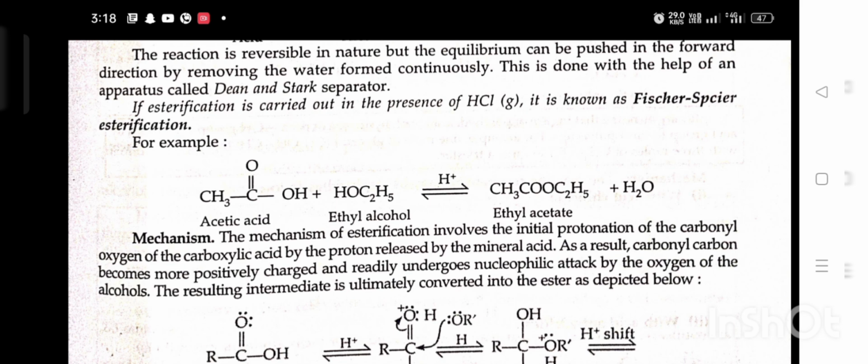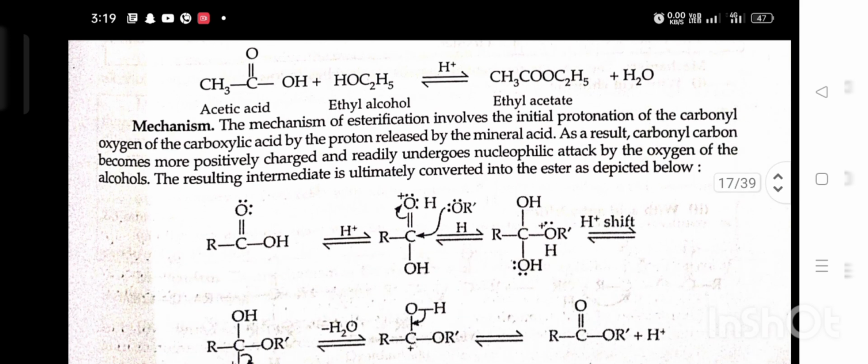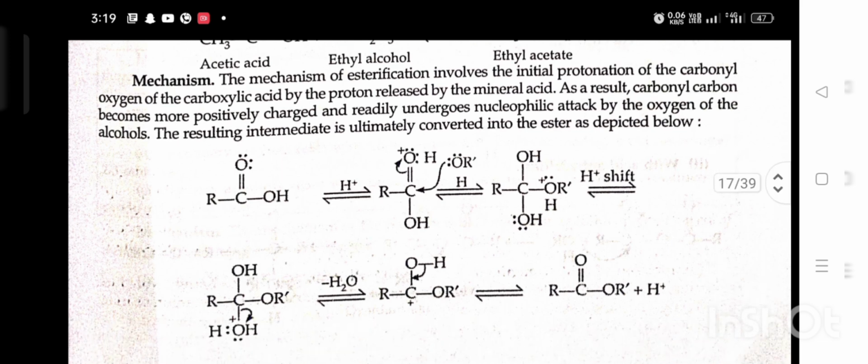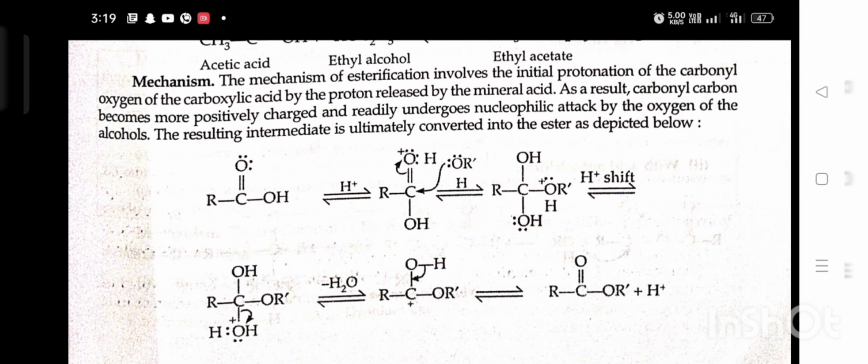Mechanism. The reaction of esterification involves the initial protonation of the carbonyl oxygen of the carboxylic acid by the proton released by the mineral acid. As a result, the carbonyl carbon becomes more positively charged and readily undergoes nucleophilic attack by the oxygen of the alcohol. The resulting intermediate is ultimately converted into the ester, as depicted below.